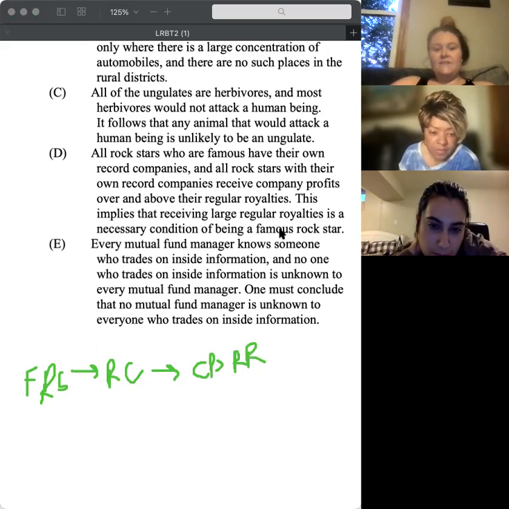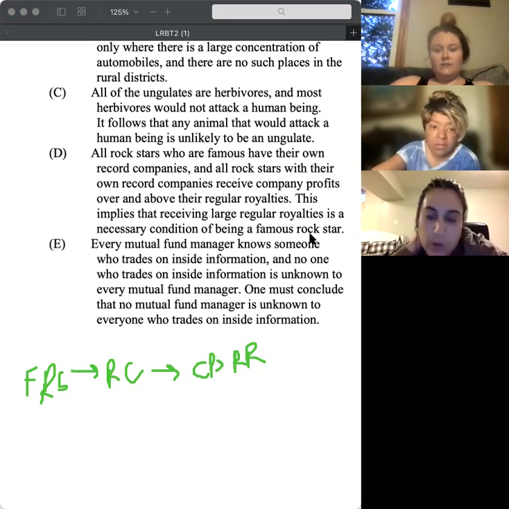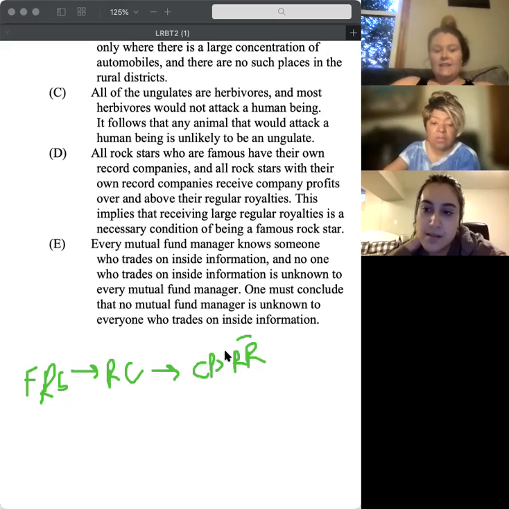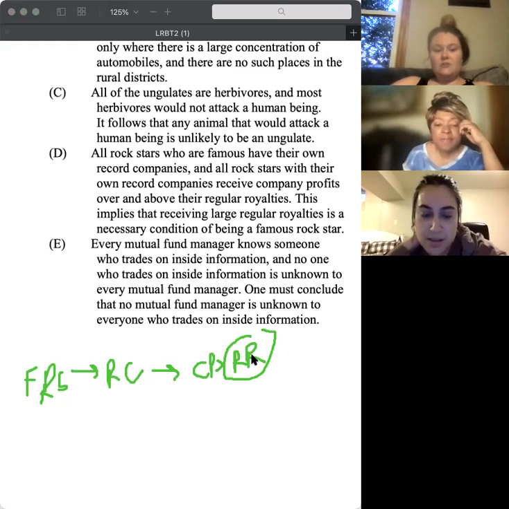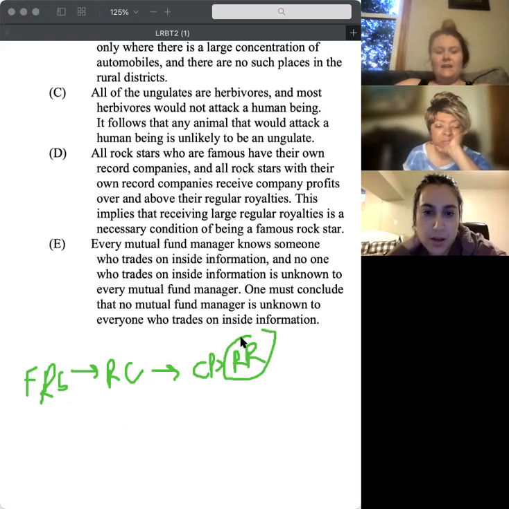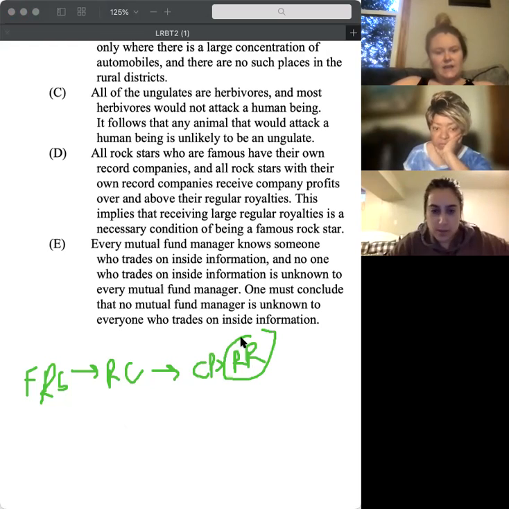This implies that receiving large regular royalties is a necessary condition of being a famous rock star. Oh, it has it reversed. Is this like, do you have to be, I guess it is, this implies that receiving large royalties is a necessary condition of being.